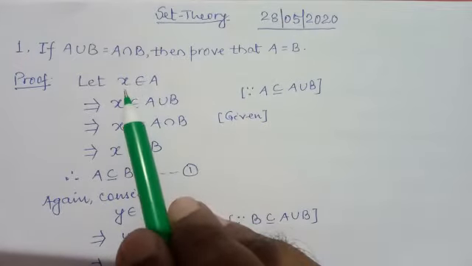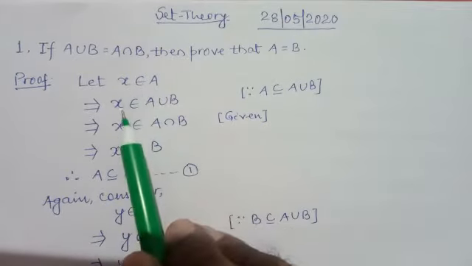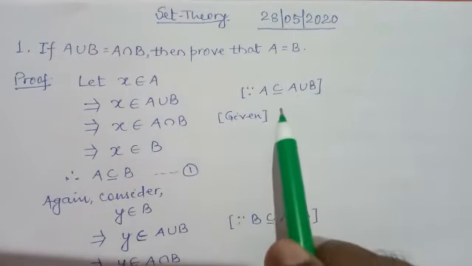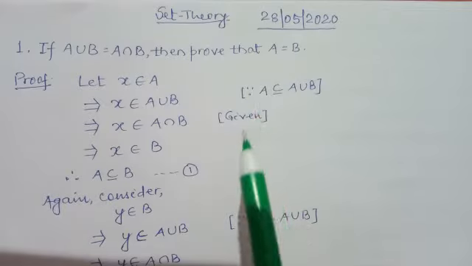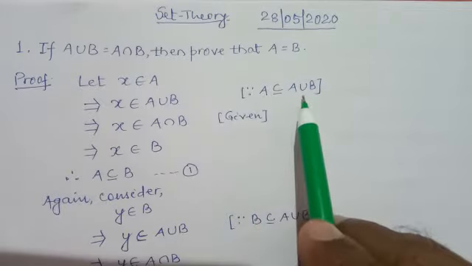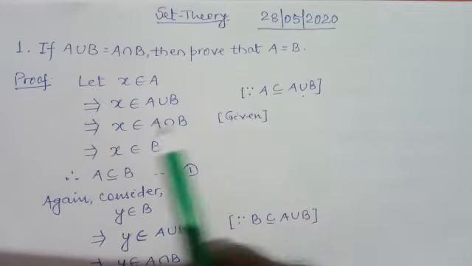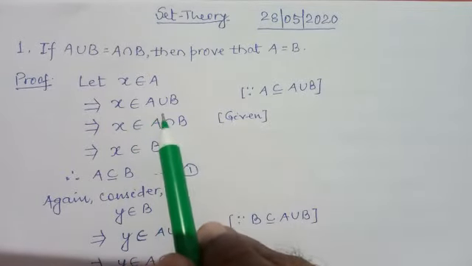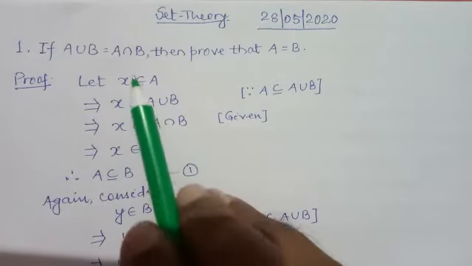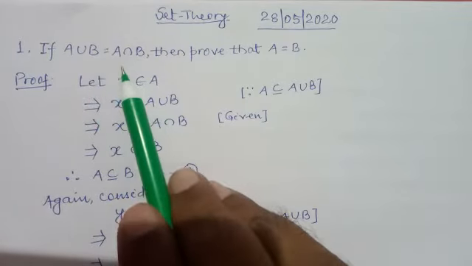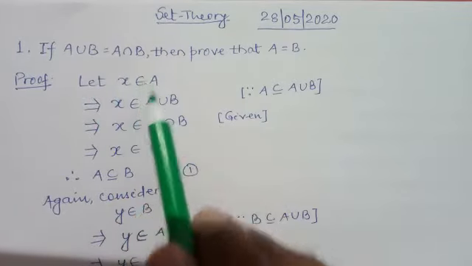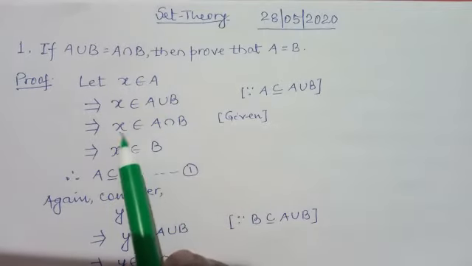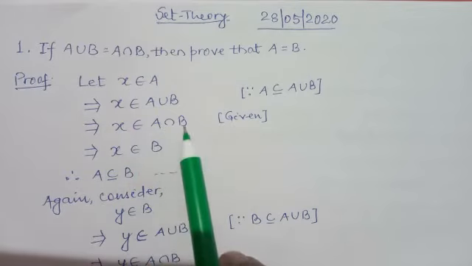So X belongs to A means X belongs to A union B, because A is a subset of A union B. Since each element of A lies in A union B, we can say X belongs to A union B. Further see, what is given? A union B is equal to A intersection B. So X belongs to A union B means X belongs to A intersection B.